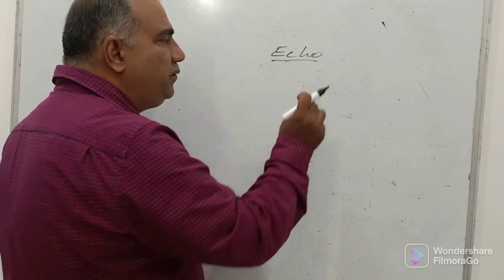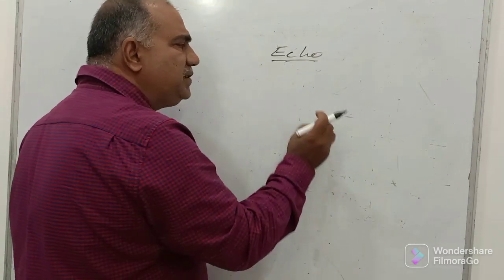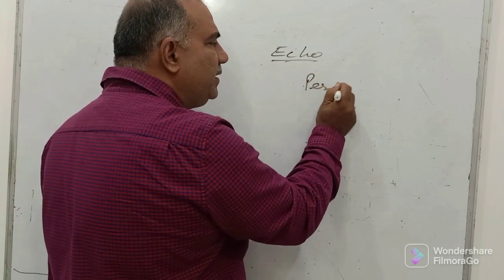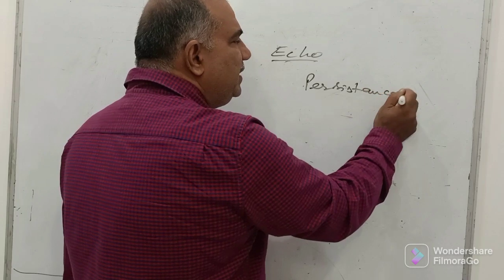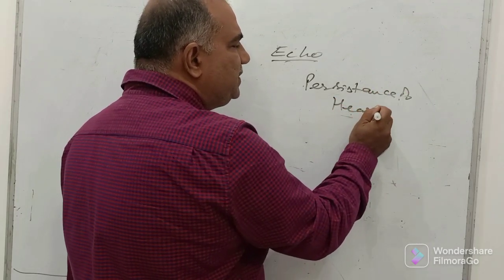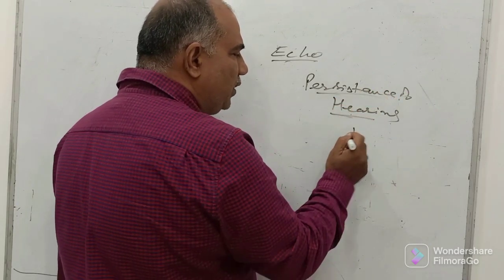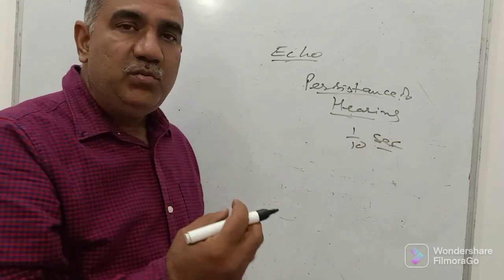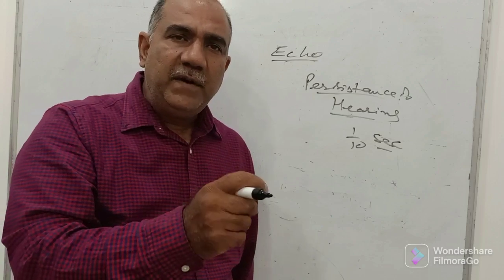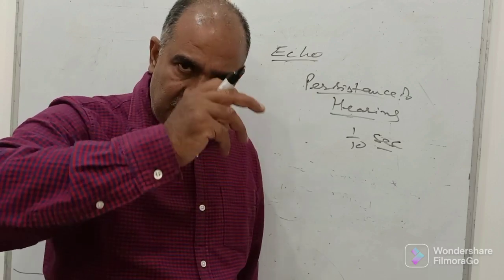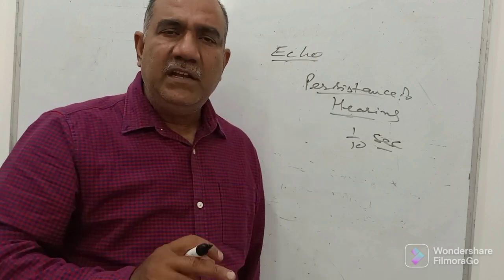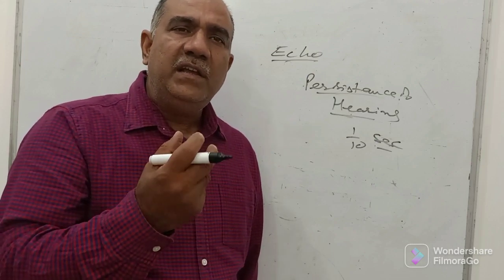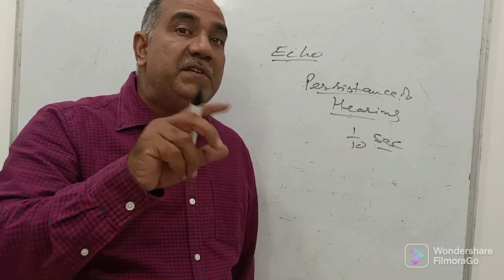So for understanding echo, there is a very good term called persistence of hearing. What is the meaning of persistence of hearing? 1/10 of a second is the time taken by our brain to understand the sound. Before the 1/10 of a second, if a sound enters our ear, we will not be able to hear it as a distinct sound because our ear is already busy understanding the previous sound.